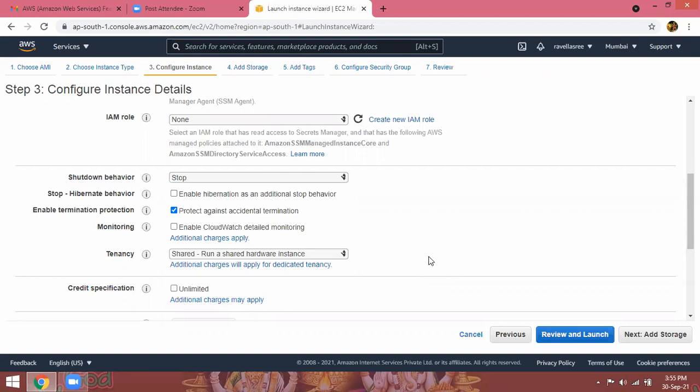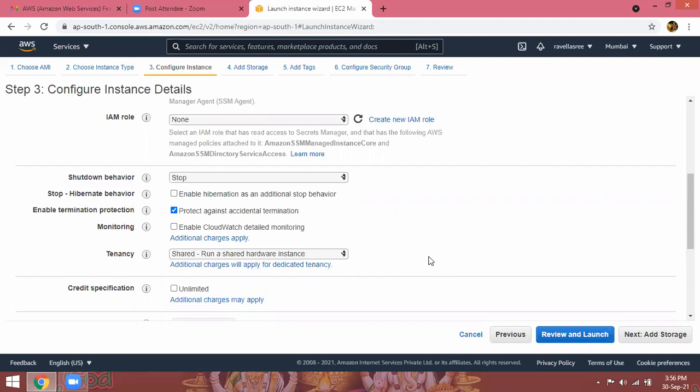Next to monitoring. Enable CloudWatch detailed monitoring. Additional charges are applied. By default in AWS, your instance is monitored every 5 minutes. That is not chargeable.